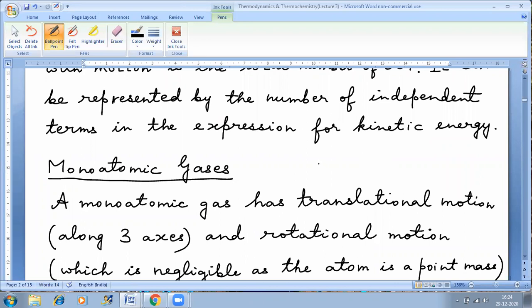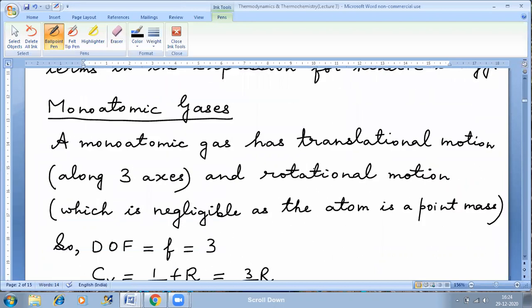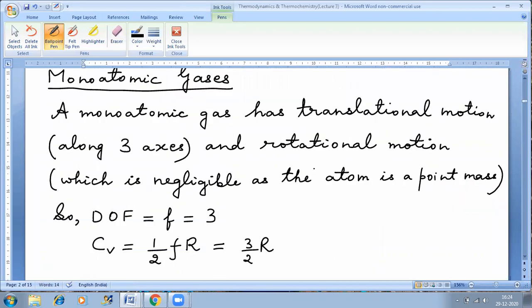Since we ignore the rotational motion of a monoatomic gas, we just say that there are 3 degrees of freedom for a monoatomic gas. Which are those 3? Those 3 correspond to the 3 modes of translational motion. Small f is the symbol for degrees of freedom. Small f is also called capital D, capital O, capital F, that is DOF is the full form, and small f is just an alternative notation.